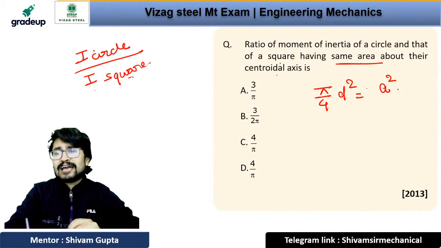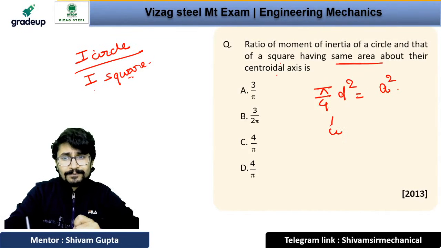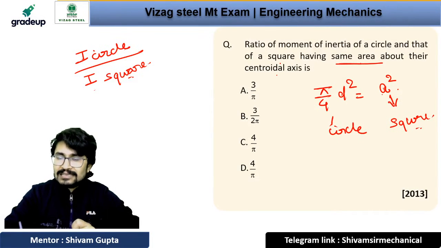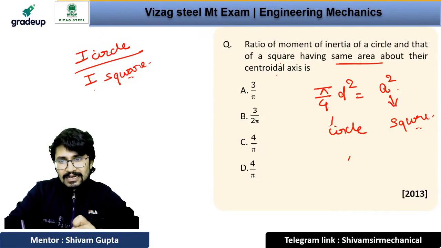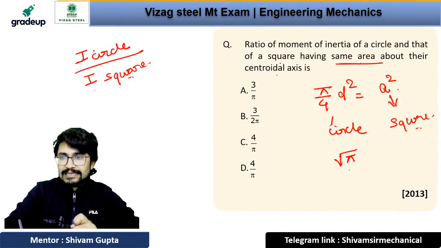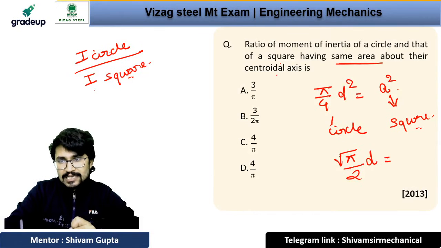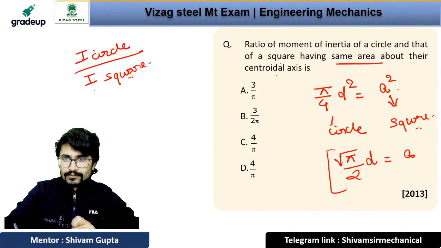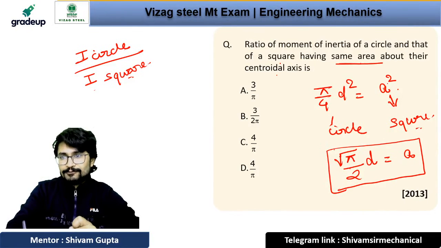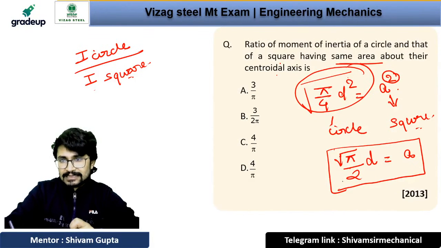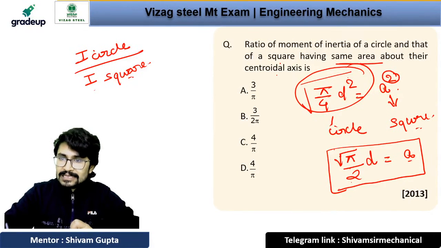See, it is saying that it has the same area: pi by 4 d square for the circle, and for the area of the square, a square. Now if we solve this, we have root of pi by 2 into d equals a. Taking the square root, root pi divided by 2 into d equals a. This will be the side of the square.